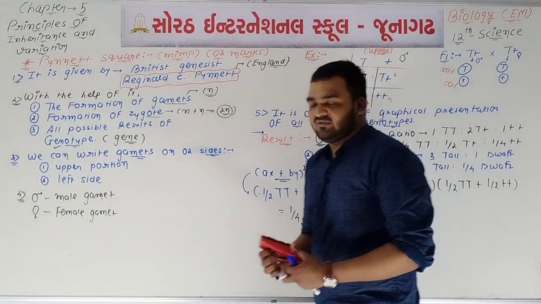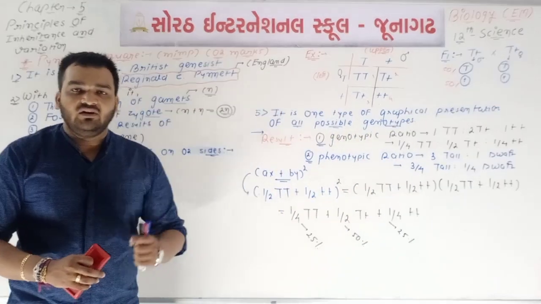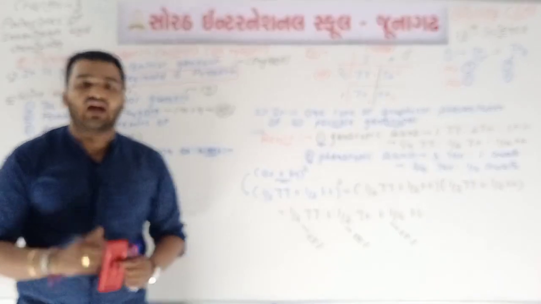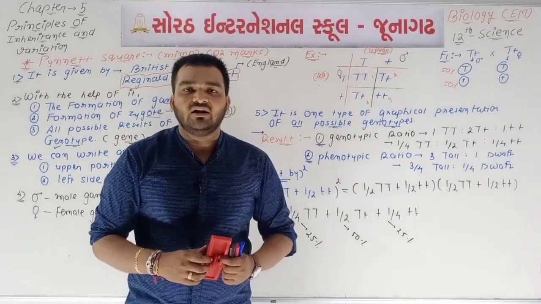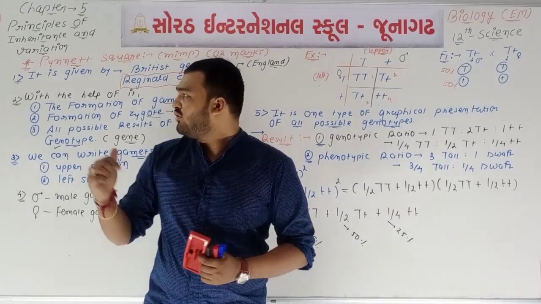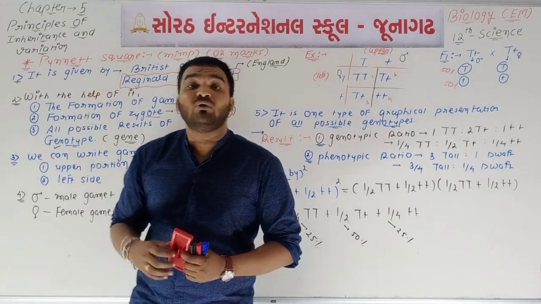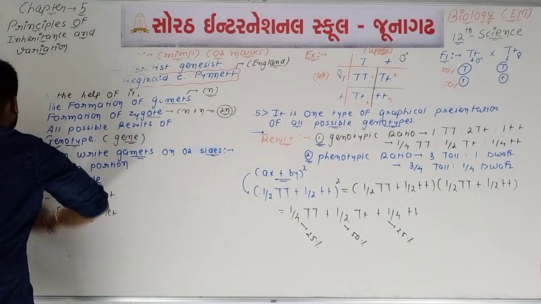So two concepts of this lecture are completed, and now we will do one example. You know that I gave you two different examples in your homework, but we will do one of them today using the Punnett square. Okay, using the Punnett square.